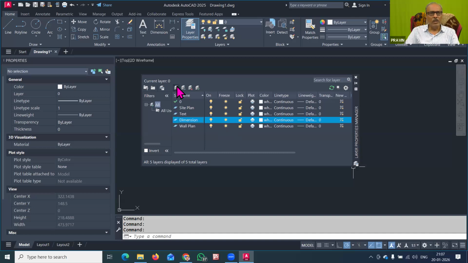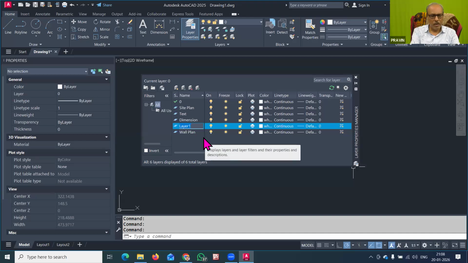So for that, you can add one of the layers. You can give that the name rough layer. The rough layer is for making rough work in your drawing, which is not part of the final drawing. So you can use that also here.